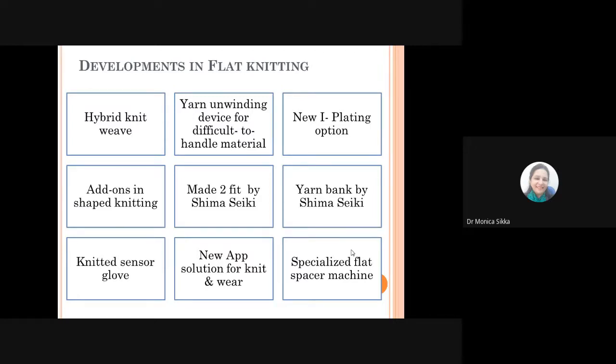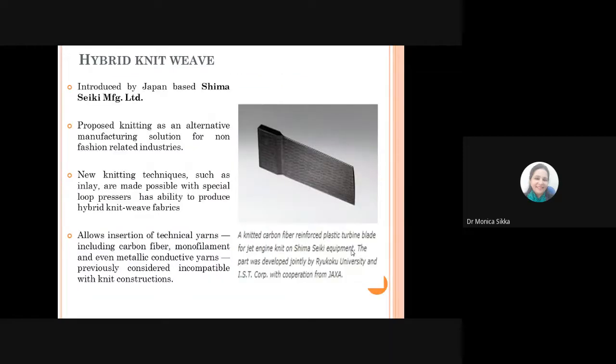Then there are the knitted sensor gloves, which are gloves being produced in the form of, say, cut resistant gloves also, with some sensors to give you a smart kind of functionality. Then you have new app solutions for knit and wear, and then specialized spacer flat fabrics that can be knitted on the machines. So talking first about the hybrid knit weave, what does it mean?